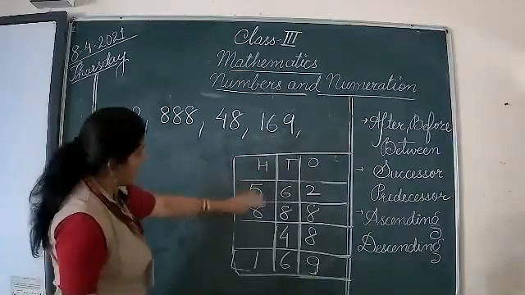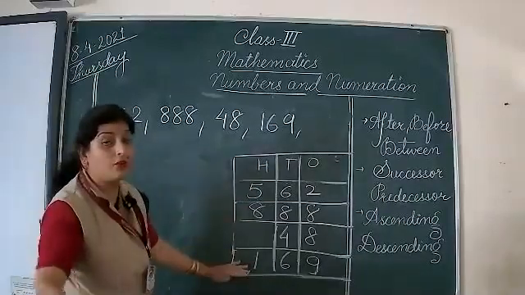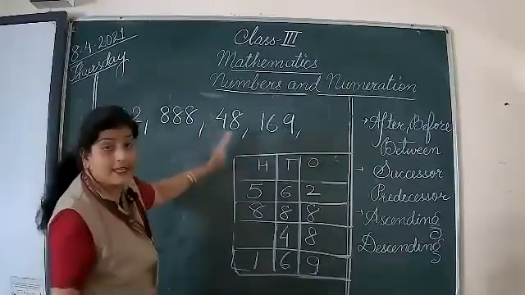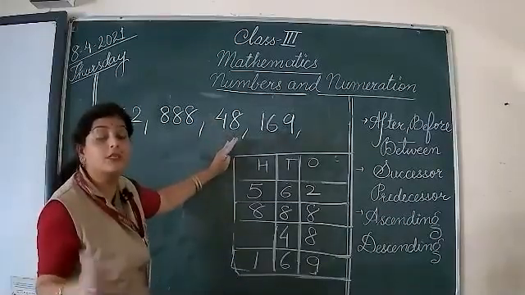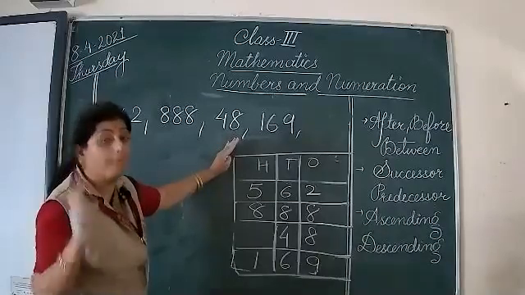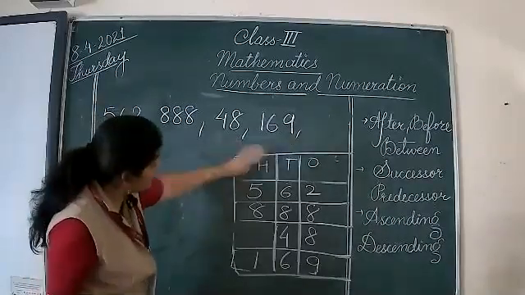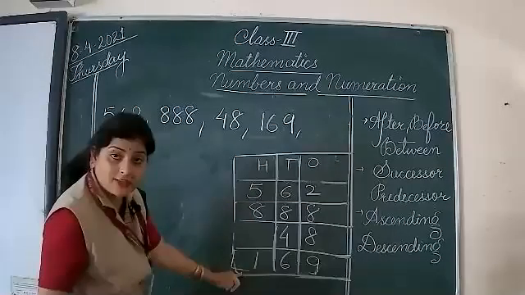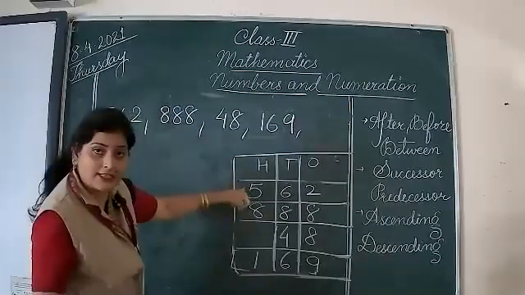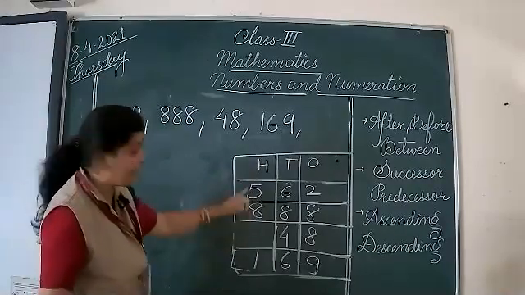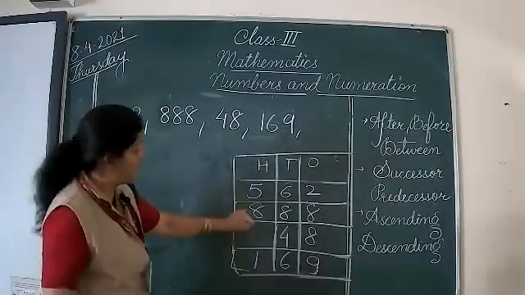So now again, I have written like this, but this time we have to go in a reverse order. That means descending means going down. So I have to find out which number first. I have to find out the biggest number over here. So for the biggest number, I have to see the hundreds column. In hundreds column, 1, 8, and 5. Three digits are there. Very simple for me to identify that this is the biggest number.